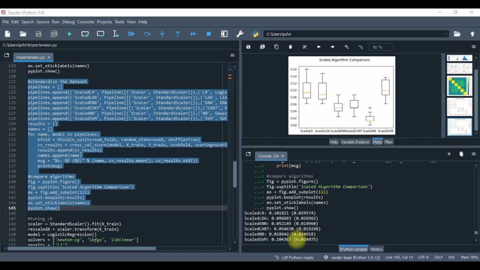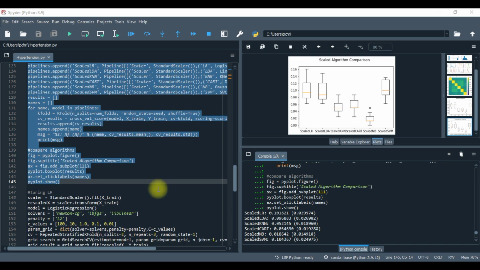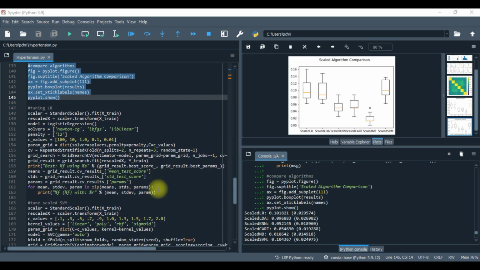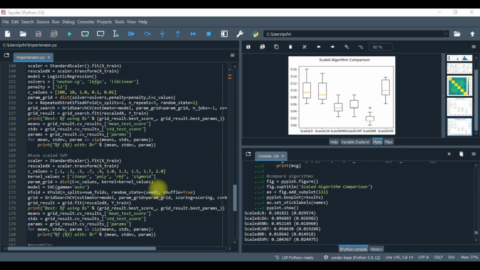SVM has a value of 0.104 and logistic regression has a value of 0.101. Now we're going to experiment a little deeper with logistic regression as well as support vector machines, and I will give you the outcome of each one in a bit.